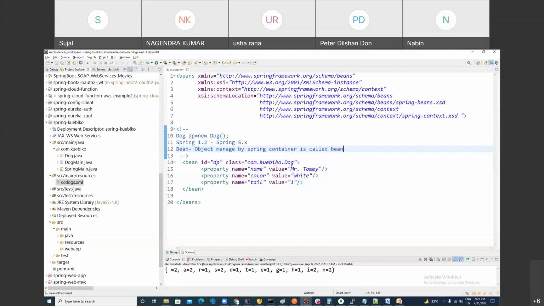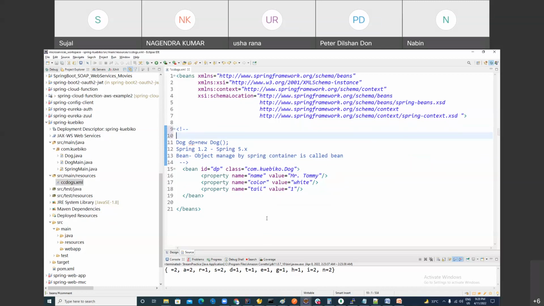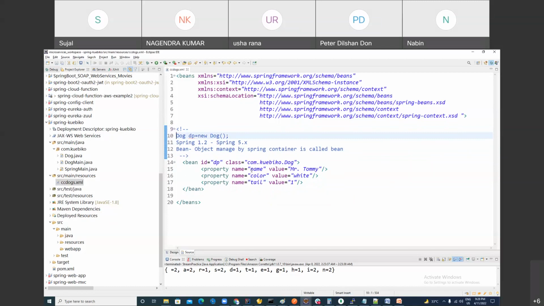Do you know God? God is our container who is managing our life cycle and its dependency. Yes, God is the container for us, right? That is called God container. Our life cycle is in our hand, or it is in the hand of God. If you believe in God. Sorry for those people who do not have faith in God. Anyway, good. When you are learning, always keep enjoying, right? After my session, I don't want you to say, oh my God, I took another session, I got a very severe headache.